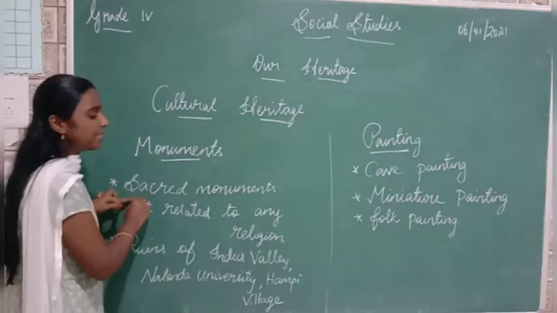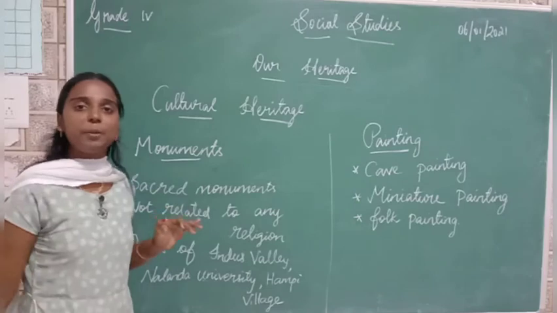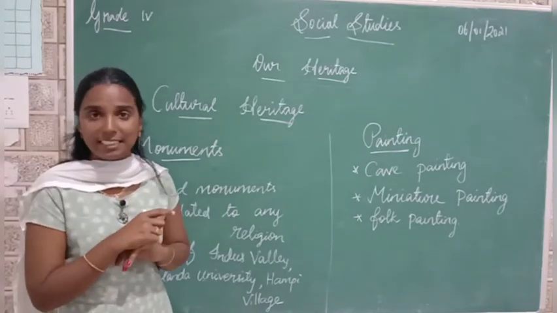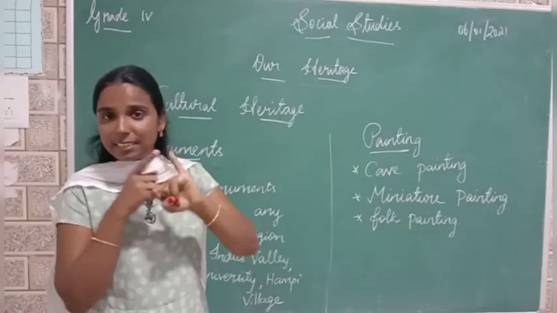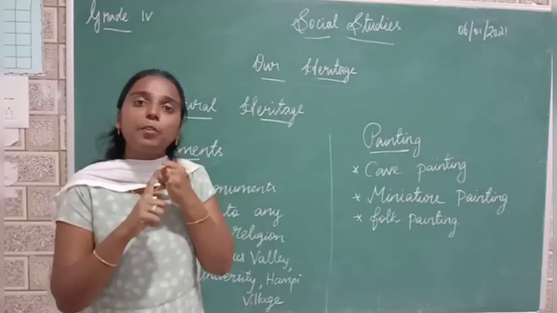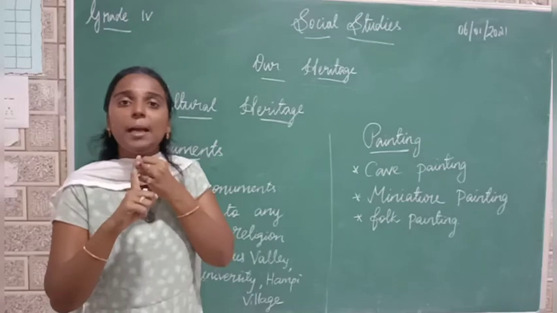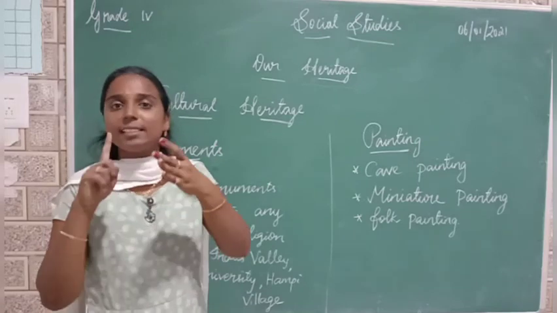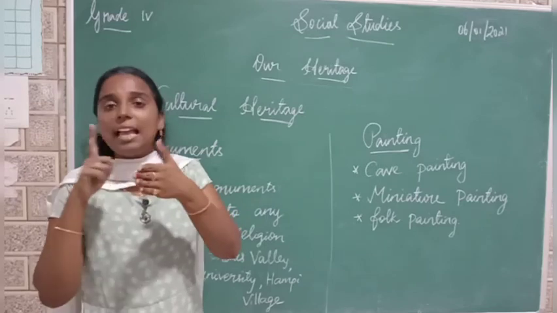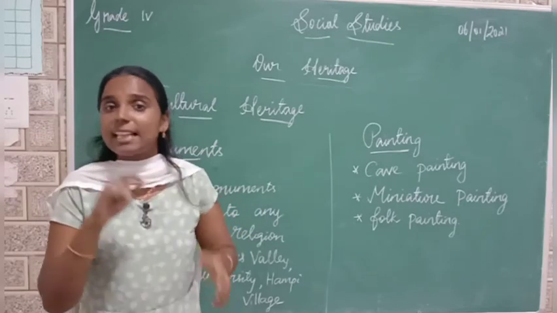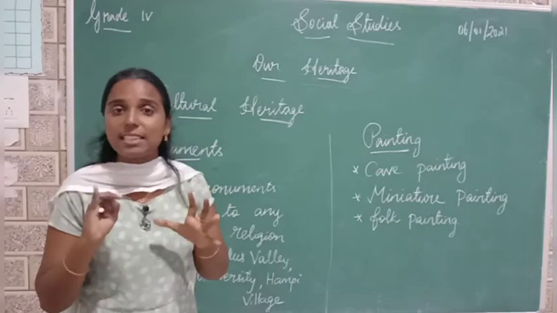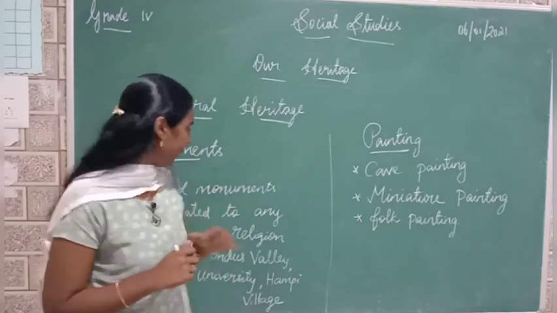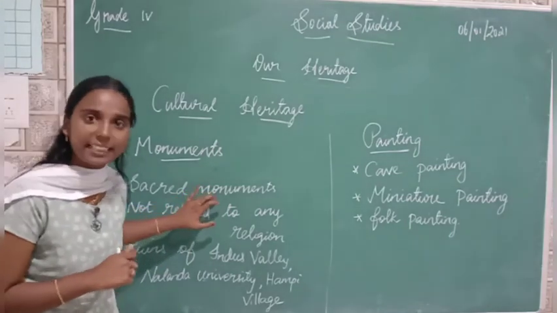So first we have sacred monuments. Sacred monuments means what? These are the monuments that belong to religions, right? Example, temples. Temples means place of worship for Hindus, and then mosque for Muslims, churches for Christians, gurudwaras for Sikhs, and chaityas for Buddhists, and at last we have monasteries. Monasteries means what? Place where a group of monks live together. So this comes under sacred monuments.